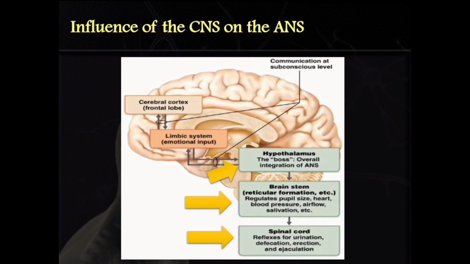The hypothalamus also influences those control centers in the brainstem, which ultimately influences those reflex centers. There is also impact on the hypothalamus from the cerebral cortex via the limbic system.